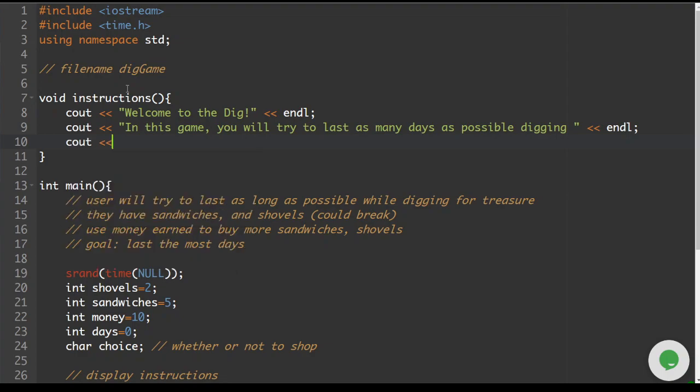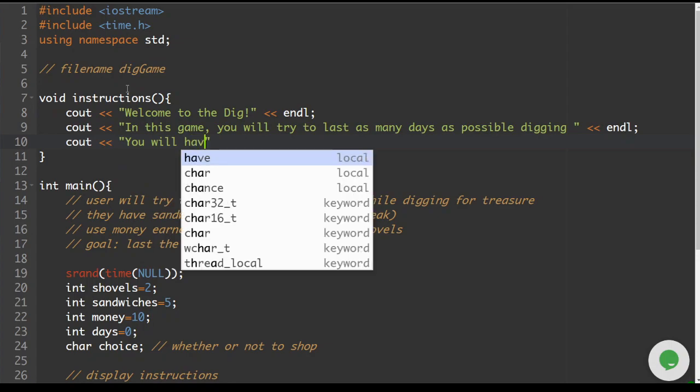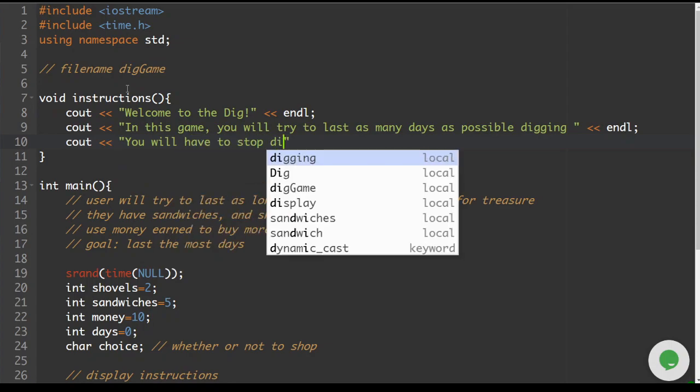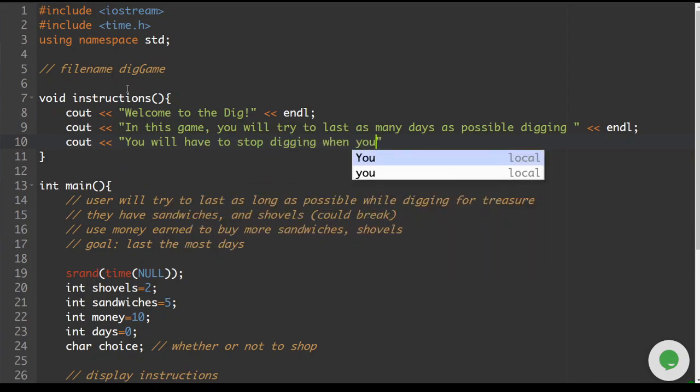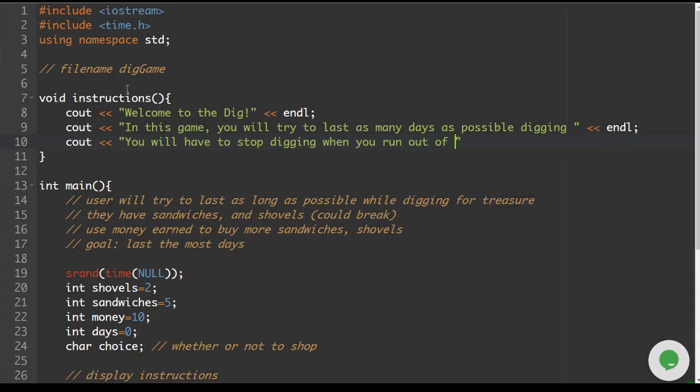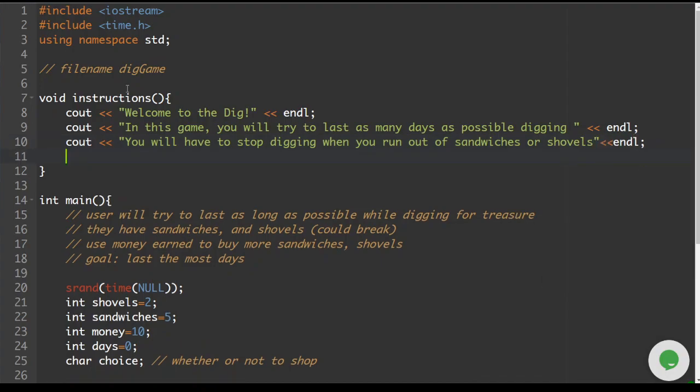The next line, you will have to stop digging when you run out of sandwiches or shovels. Cout.